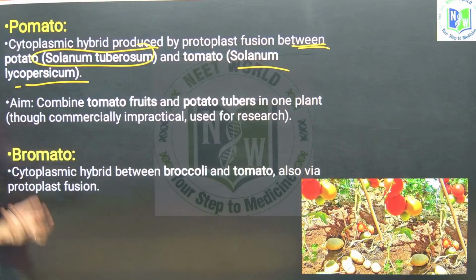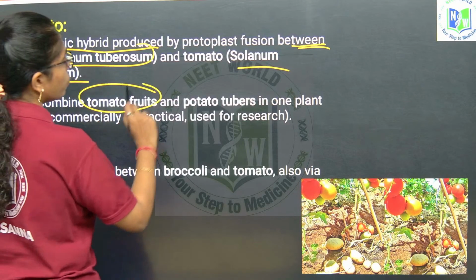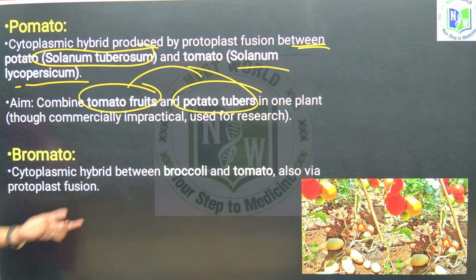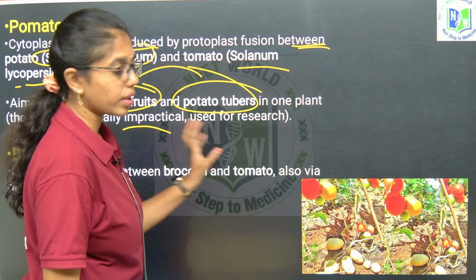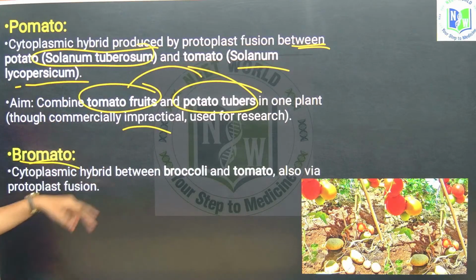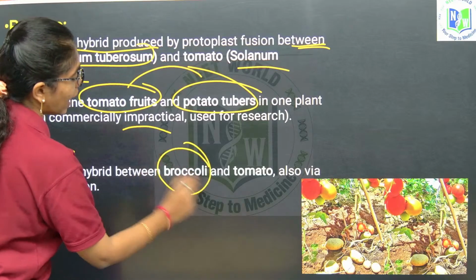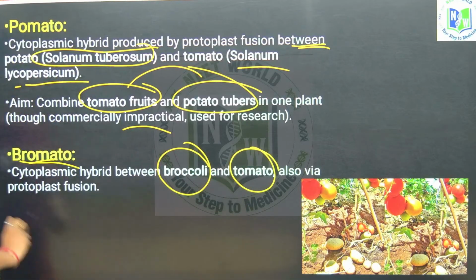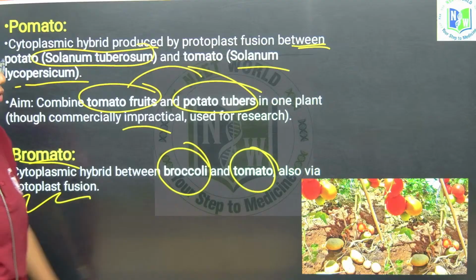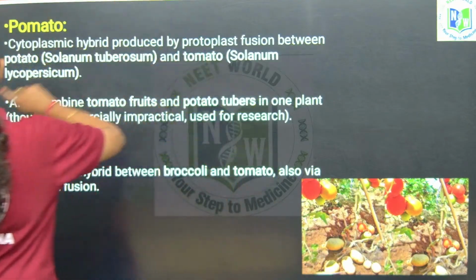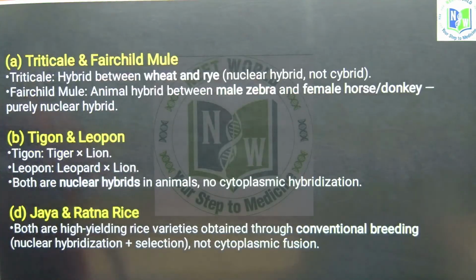So, this is to combine the tomato fruits with potato tubers in one plant, though commercially impractical. This is used for the research. The second variant of this hybrid is between broccoli and tomato. This is also called protoplasmic fusion. So, this is an image of pomato. Okay. Now, let us look into the other options as well.